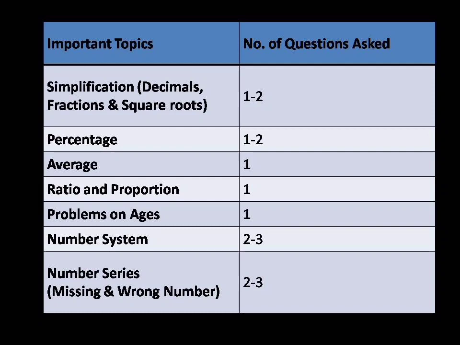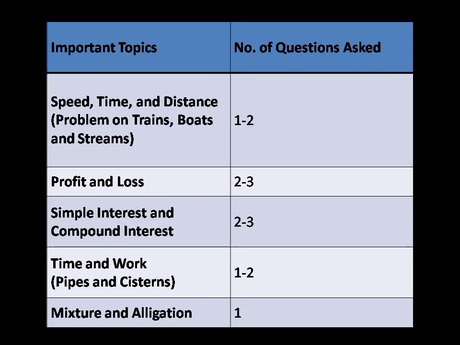And the next one is the number system. In number system, they can ask 2 to 3 questions. And in number series, like missing and wrong numbers, they can ask 2 to 3 questions. The next topic is speed, time and distance. The problems are mostly based on trains, boats and streams. So they can ask 1 to 2 questions from speed, time and distance.